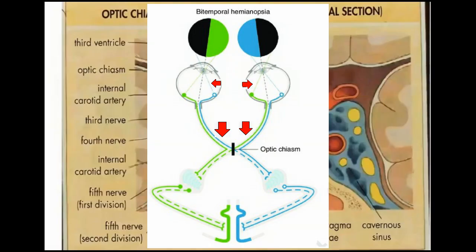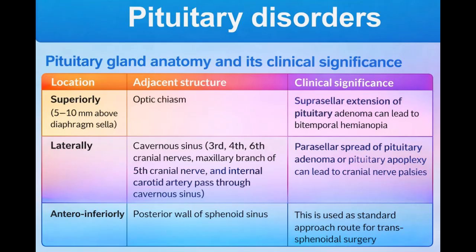So when there is damage in these fibers, something compressing these fibers, the patient will lose vision in the outer fields or in the peripheral temporal fields of vision. This problem is called bitemporal hemianopia. The second row in the table discusses the lateral relations.